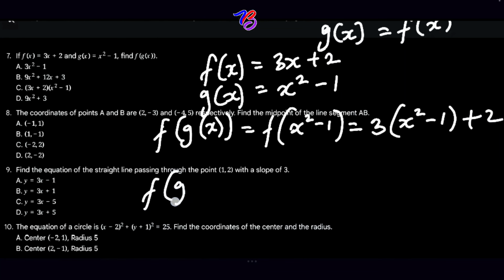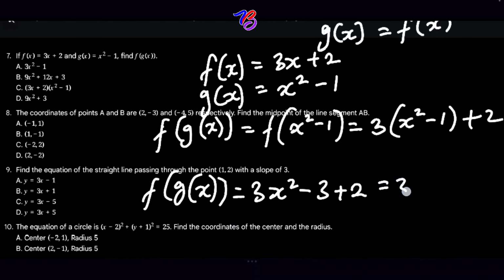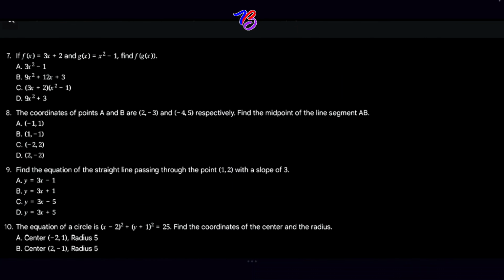This will equal 3x squared minus 3 plus 2, which will give us 3x squared minus 1. So this gives us our final answer, 3x squared minus 1. A is the correct option.